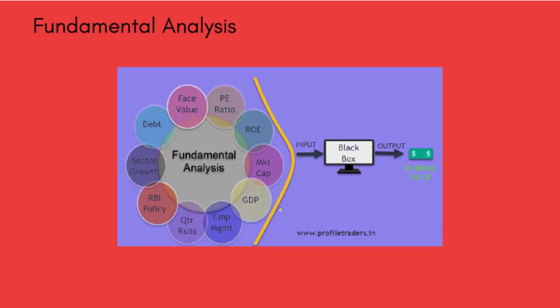Basically, a fundamentalist collects all the necessary information like P/E ratio, ROE, market cap, GDP, company management, quarterly results, RBI policy, sector growth, Fed, debt, face value, everything, and feeds this information to the black box. After feeding this information to the black box, their system will give the exact intrinsic value of the